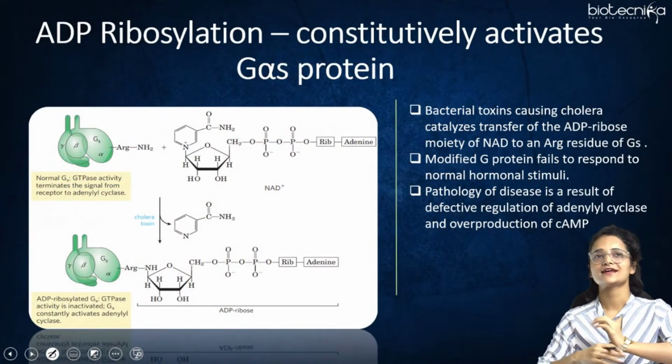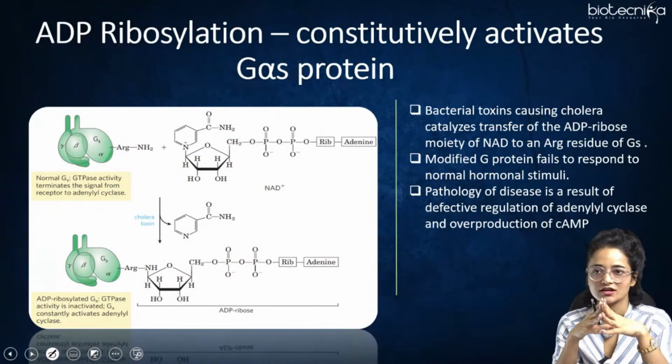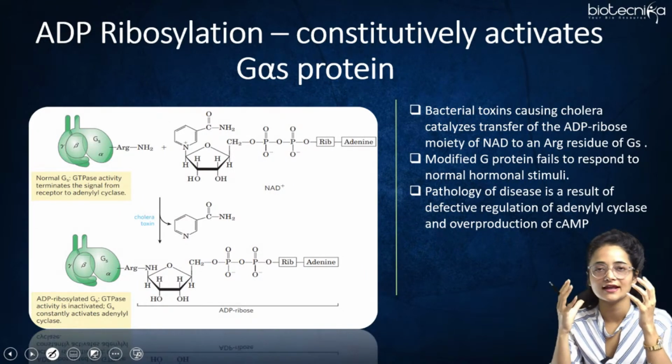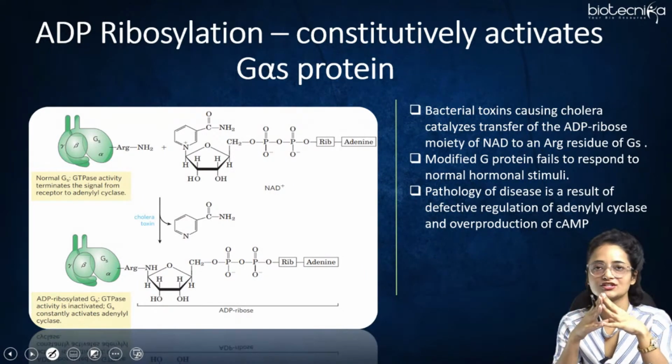So what do you understand by ADP ribosylation? This modification in the G alpha subunit is basically due to ADP ribosylation. How ADP ribosylation takes place, we will be studying.